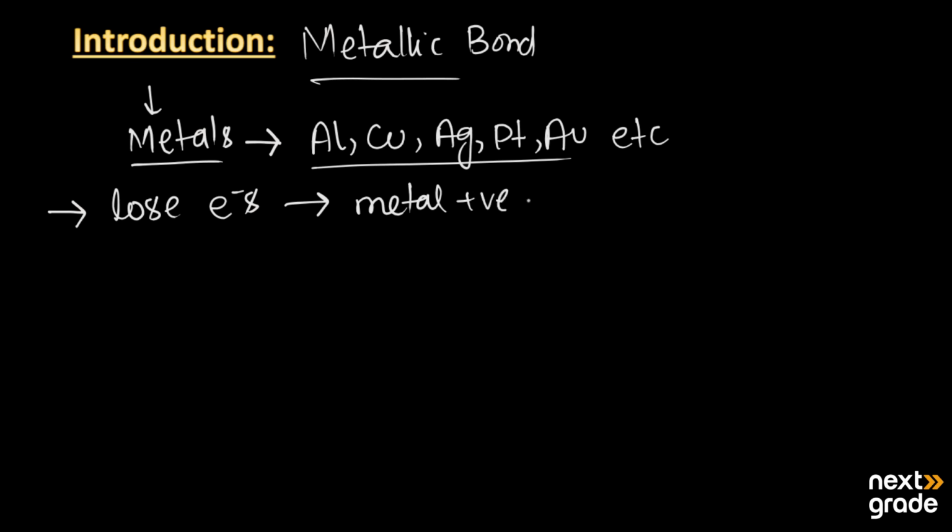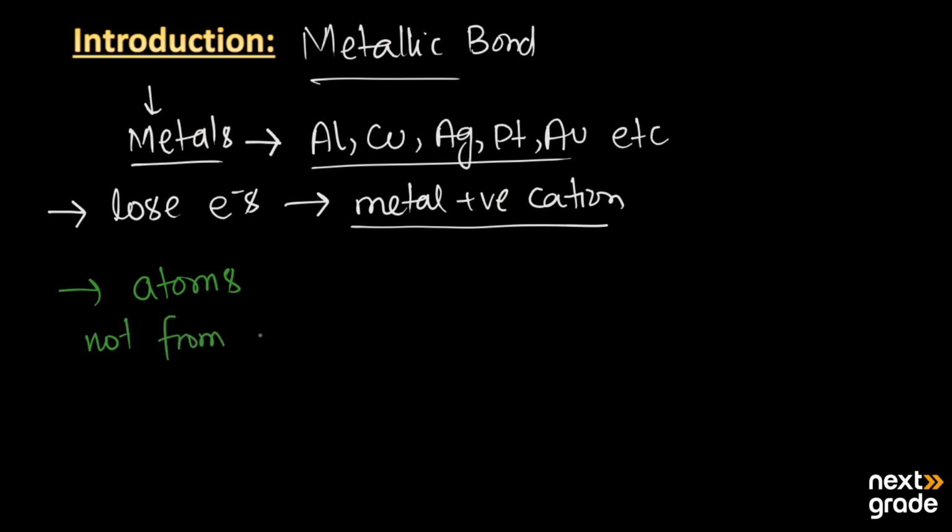So, how are the metals formed? Basically, the metals are formed from atoms, not from molecules. This is the main property of the metals: they are formed from atoms, not from molecules.